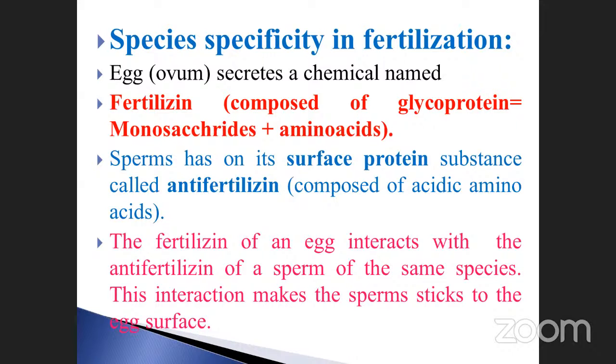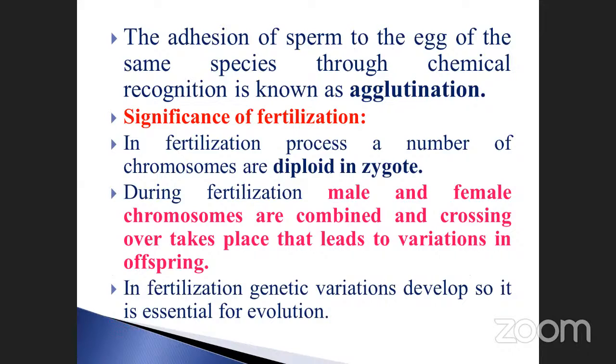The next one. The adhesion of the sperm to the egg of the same species through chemical recognition is known as agglutination. Once again, it adheres on the surface only for the same species. For example, among mammals, monkey, rabbit, rat, chimpanzee, and human beings are the same species, Homo sapiens. But when you take another species, it will not easily recognize the chemical substances. Chemical substances we already discussed.